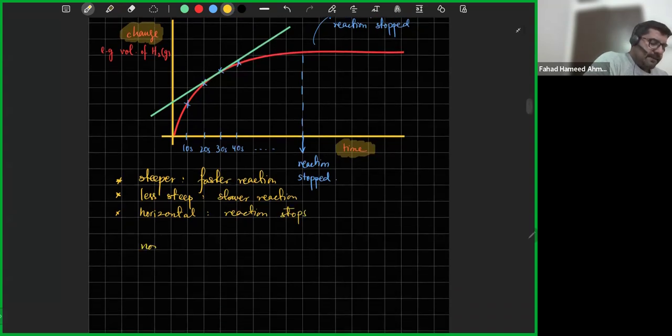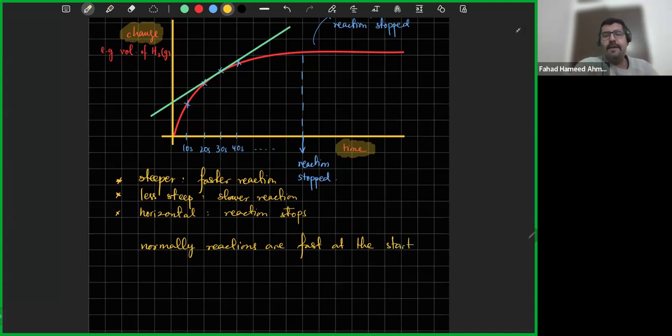So normally reactions are fast in the beginning, right? They're very fast at the start. Think of pouring a can of Pepsi into a glass. You see a lot of bubbles forming, right? It's very fast in the beginning and then it starts slowing down. Okay. So normally reactions are fast at the start and then the reactants start getting used up.